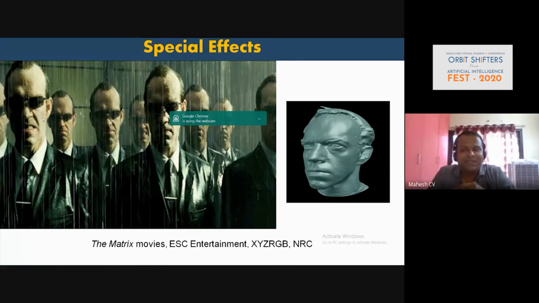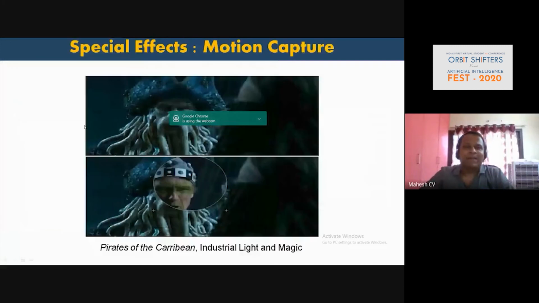These kinds of special effects are also done using computer vision. Even Robo is the best example from our Indian context. The same happens with the majority of Hollywood movies; they use computer vision whenever there are motion capture scenes. Even Bahubali, Avatar, very heavily they use computer vision there.